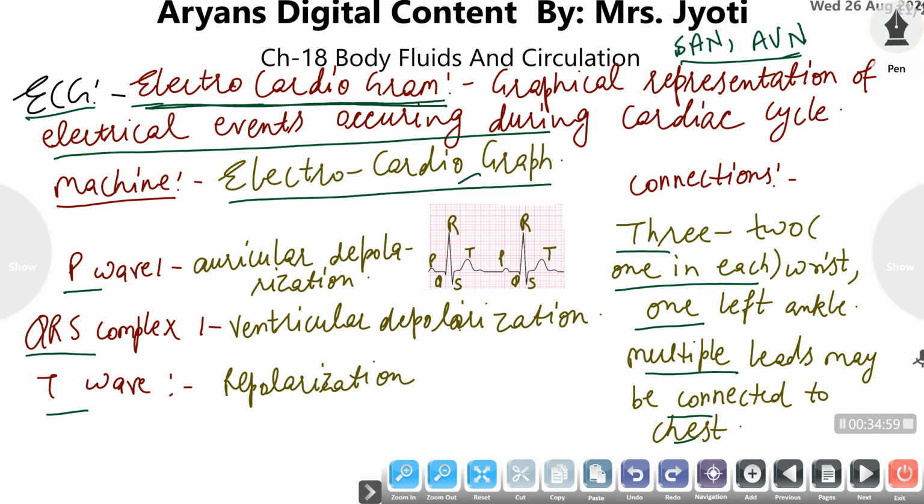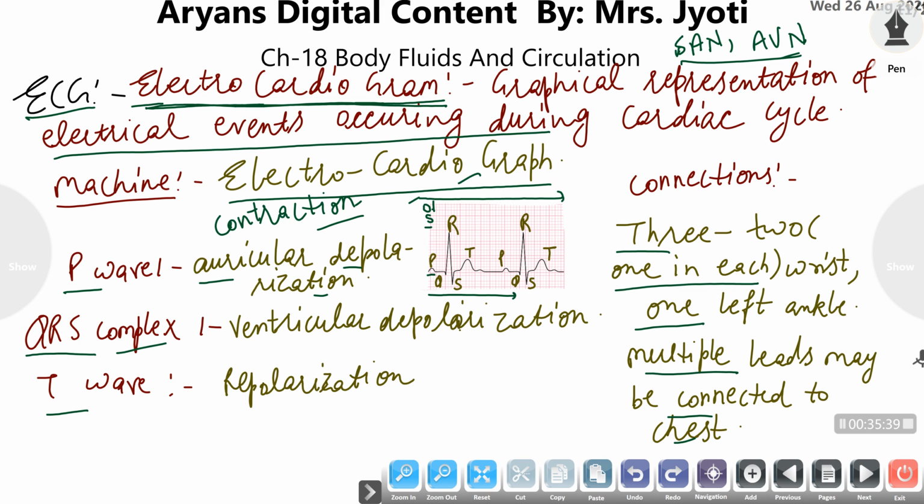The P wave determines auricular contraction and it lasts for 0.1 second. Here the time is noted down, and the functioning of the heart means the electrical impulses or the electrical changes. So the P wave lasts for 0.1 second and it denotes auricular depolarization, meaning auricular contraction. If the P wave lasts for 0.1 second, then auricular contraction is okay.